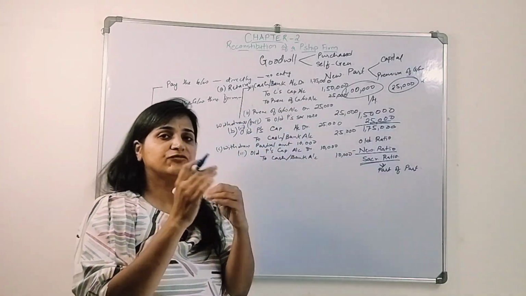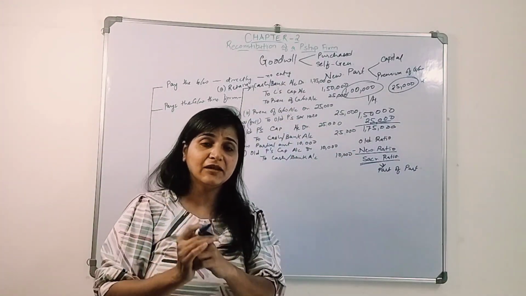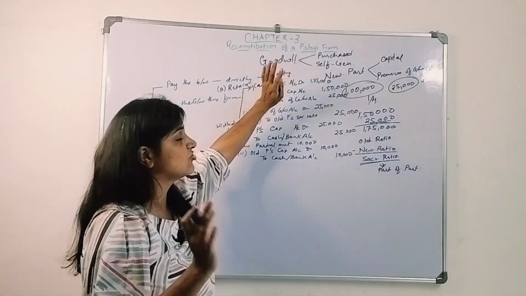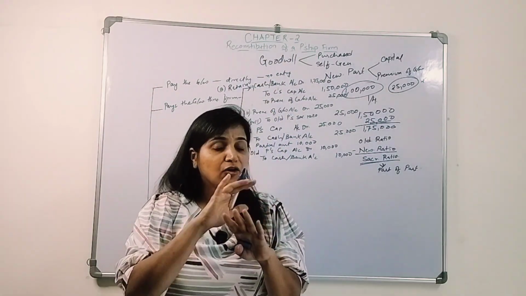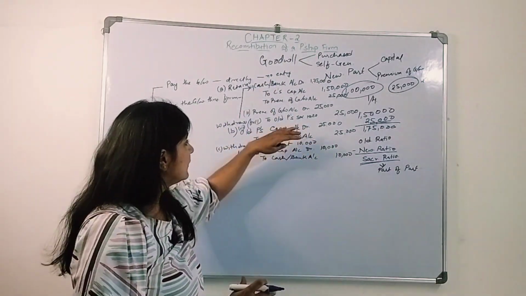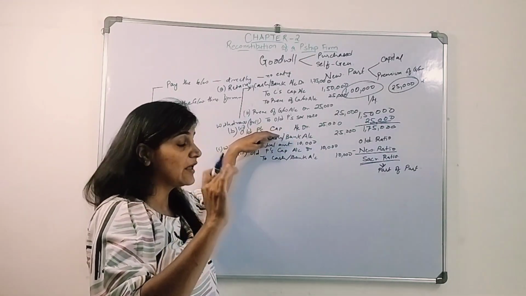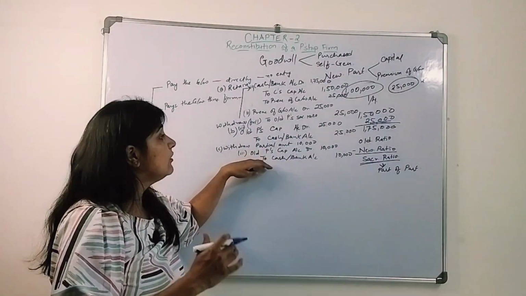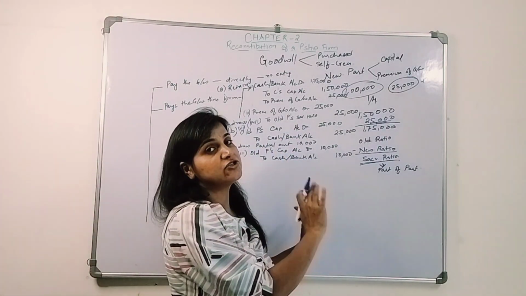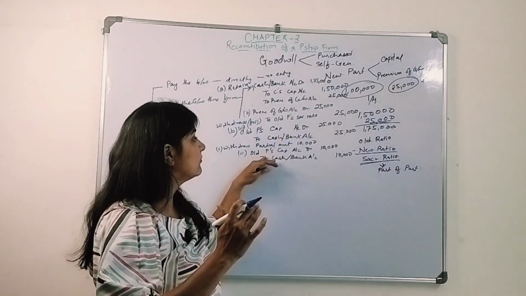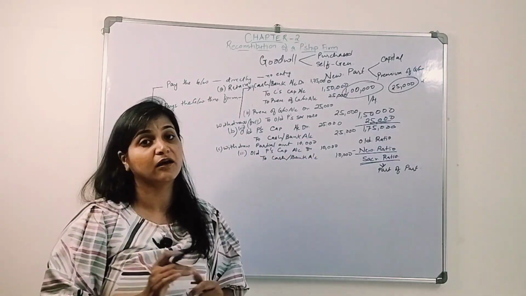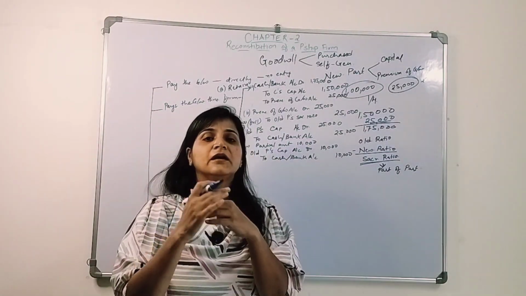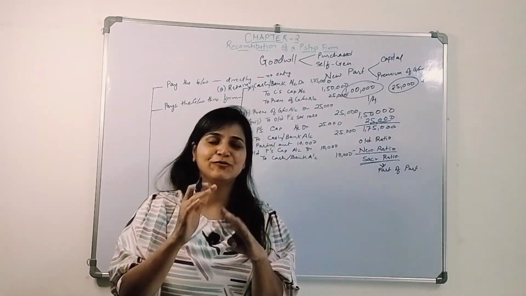This is easy. If they want to retain that amount in the business, their capital account will get increased, their capital account will get credited, and cash and bank account will get debited. They are not withdrawing the amount. If they are withdrawing the amount, then their capital account will reduce, the capital account will get debited, and the cash and bank account will get credited. If they are withdrawing a partial amount, then only that partial amount will go out of the business. So partner's capital account debit to cash or bank account. This could be the situation when the new partner brings in goodwill in the form of cash.